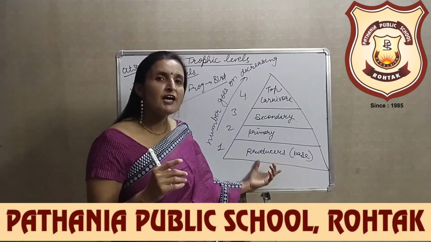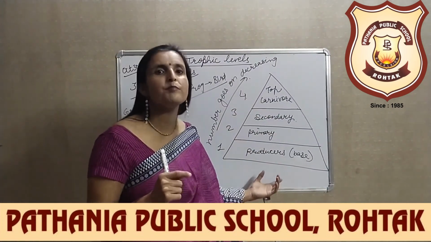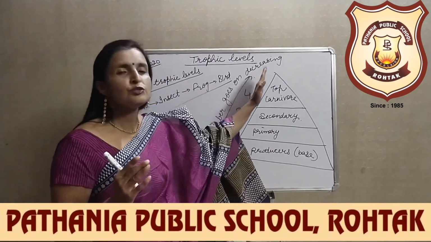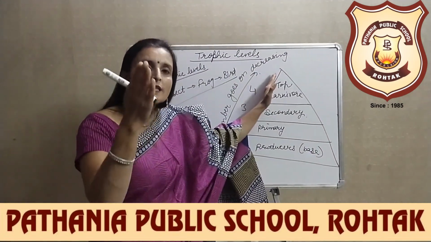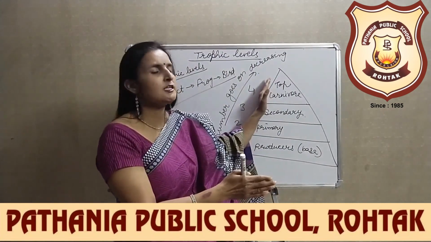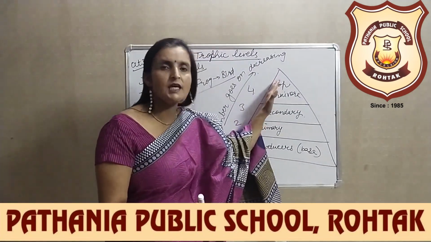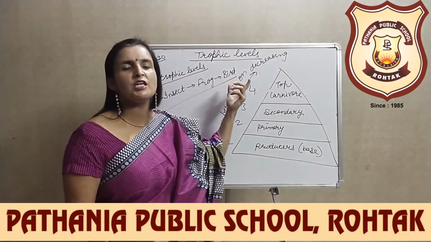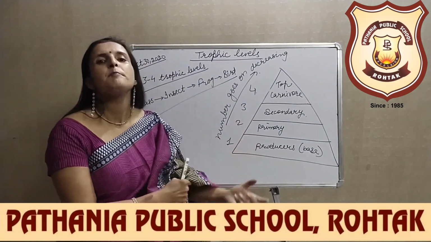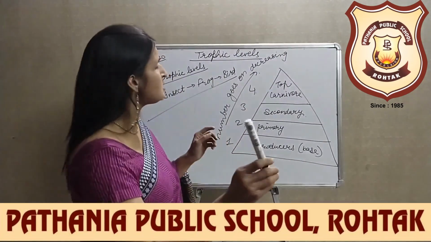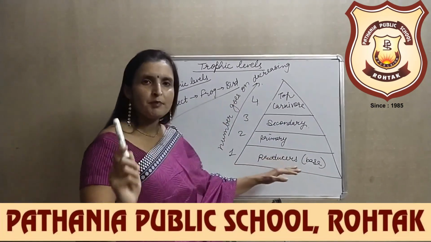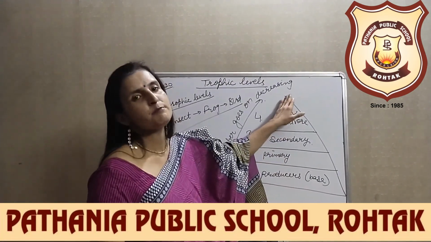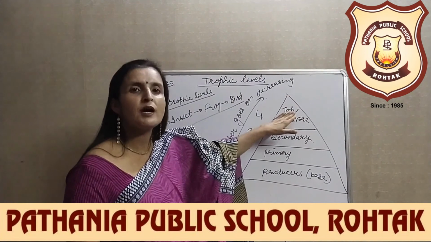Why has it been given a pyramid shape? Because the number of organisms from the producer to the consumer in a food chain that are dependent on the previous organisms goes on decreasing. That is why the various trophic levels of a particular food chain are represented by a pyramid of numbers. In this pyramid, the producers or the plants form the base of the pyramid, and the tip of the pyramid is formed by the top carnivore.